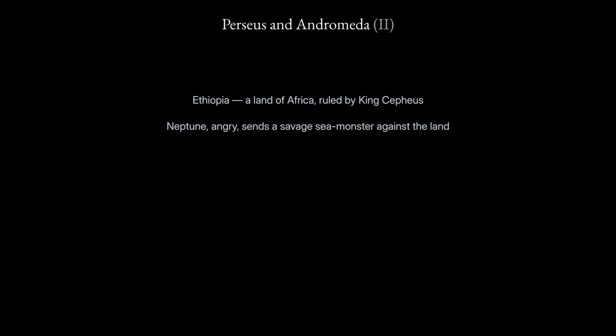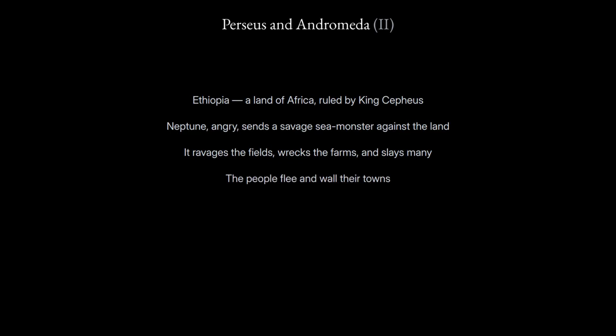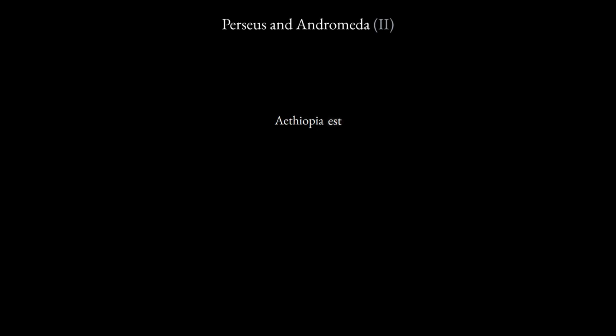Neptune, the great god of the waters, is angry at him and sends a savage monster against the land. The monster ravages the broad and beautiful fields, destroys the farmers' homes, and slays many men, women, and children. The people flee the fields and fortify their towns with strong walls. Then Cepheus, deeply moved with grief, hurries to the oracle of Jupiter and speaks thus. Listen.